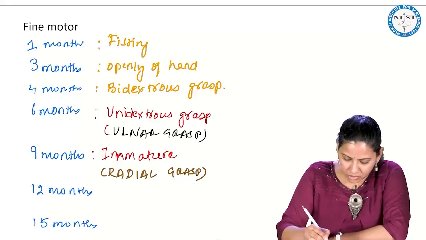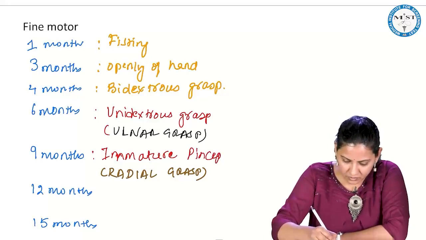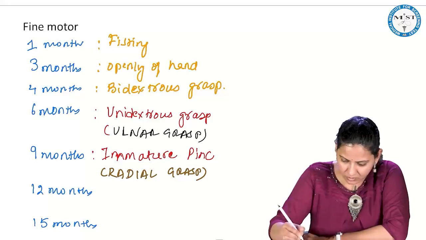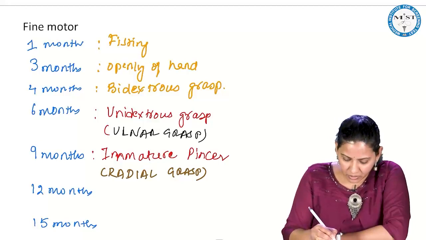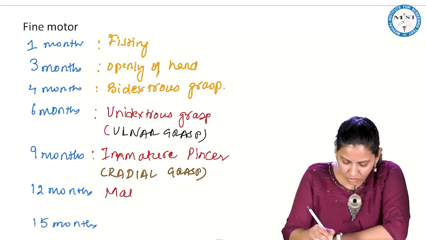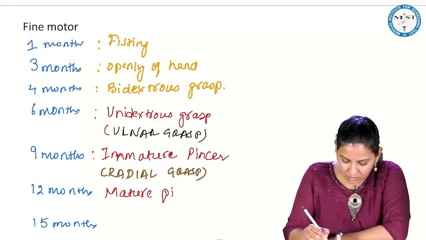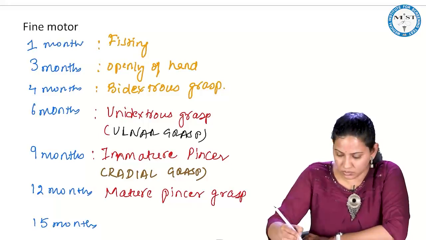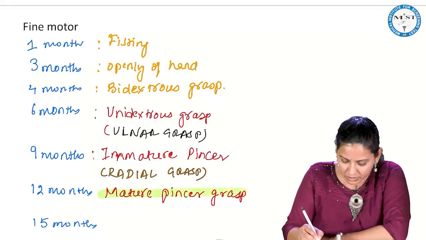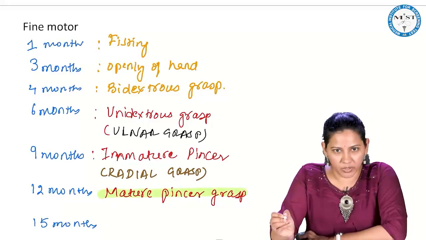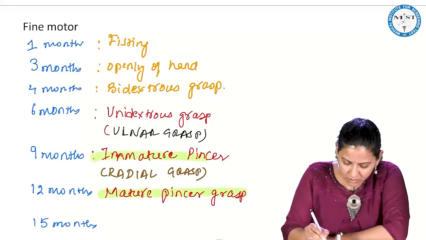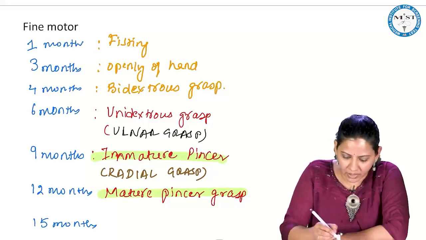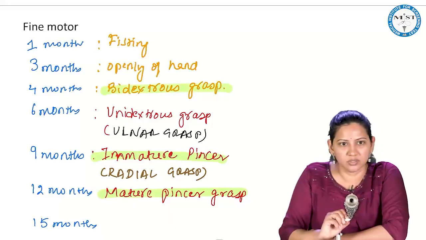So this is an immature pincer. And by 12 months you have a mature pincer grasp. So please mark it. Mature pincer grasp is at 12 months, immature is 9 months, and bidextrous is 4 months.